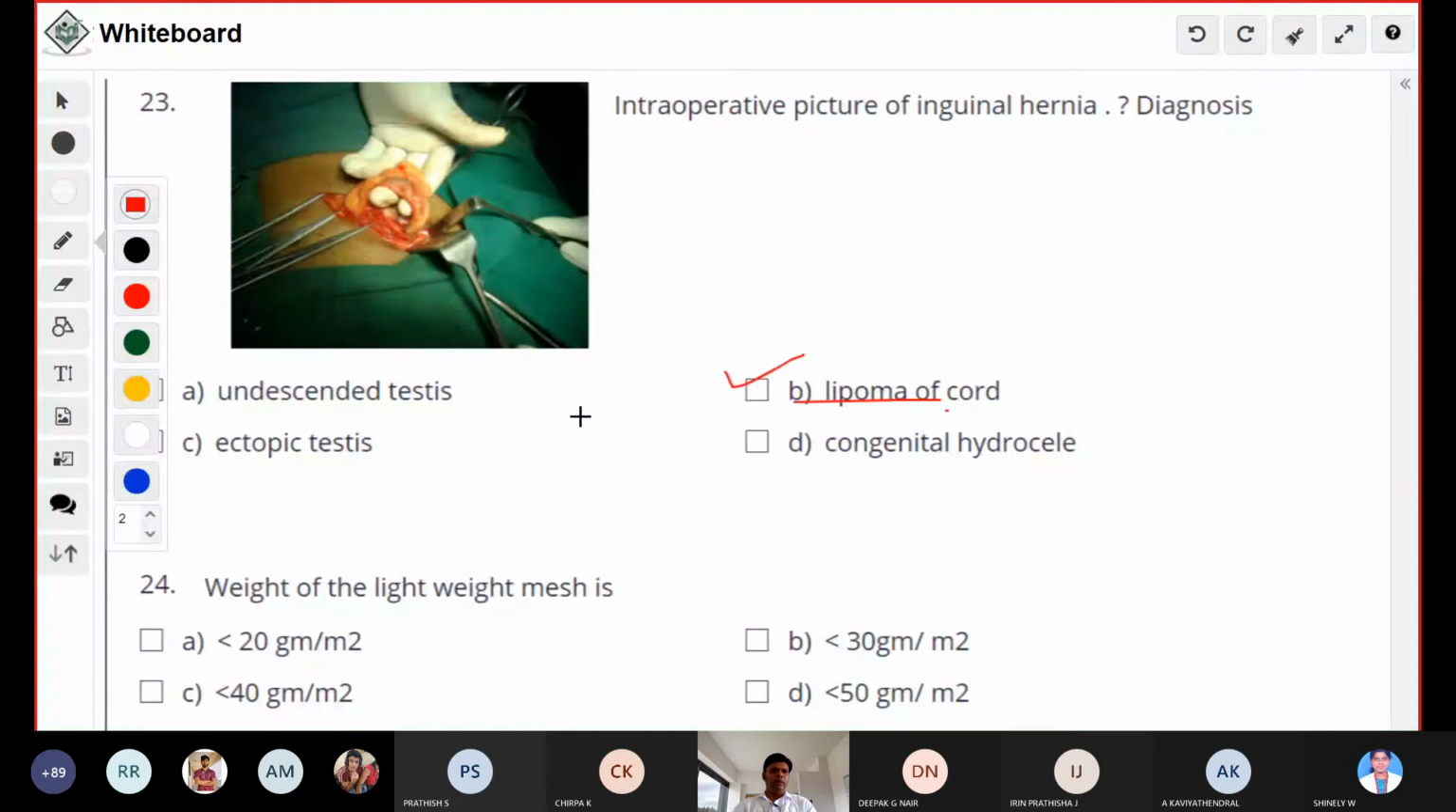Okay, then what is the treatment for lipoma of the cord? Nothing but you have to excise the lipoma of the cord. Excision is the treatment of choice for the lipoma of the cord.